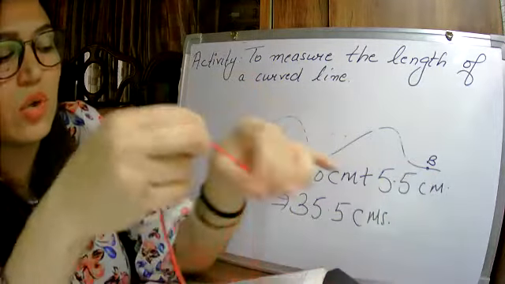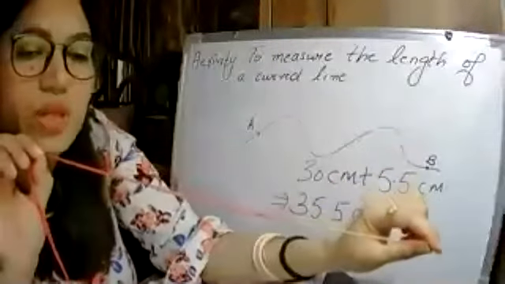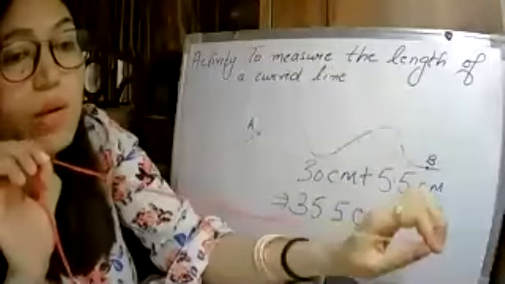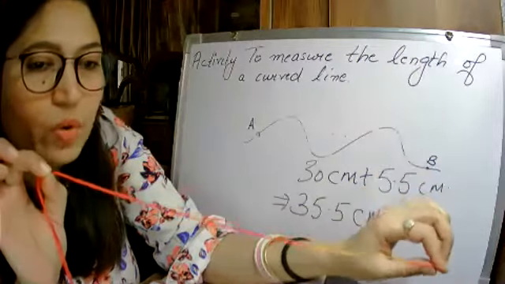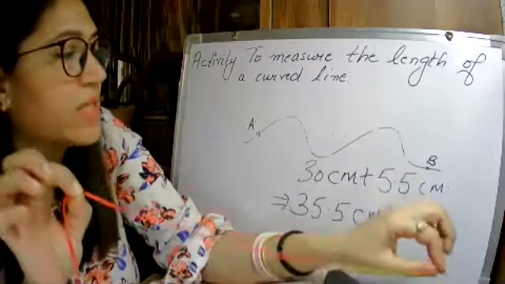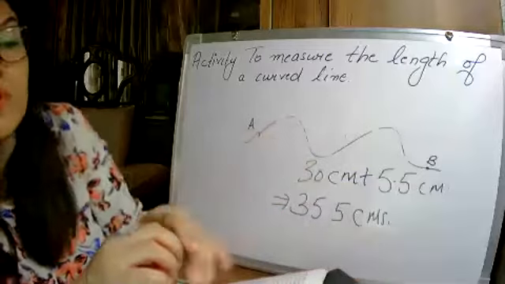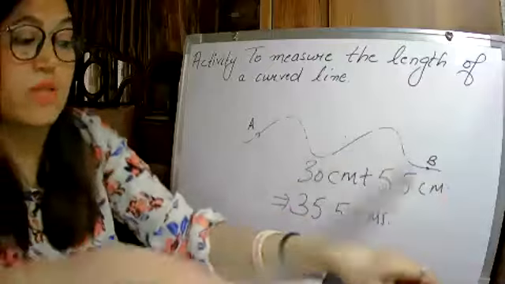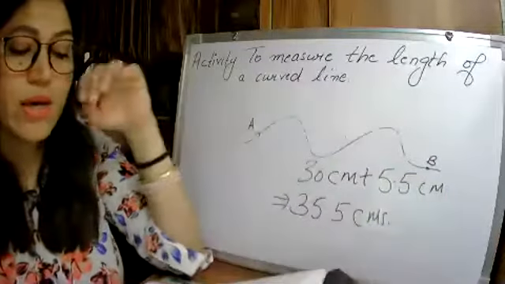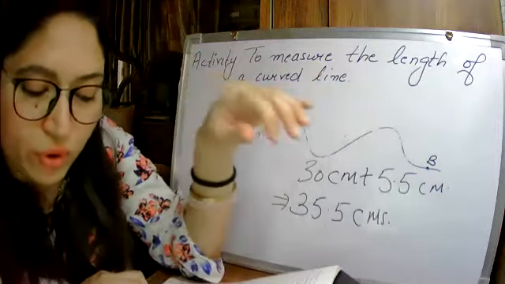Okay, so then you know that this is the thread. Now you can straighten it and you can measure it with the scale, because you know that you can measure the straight things with the help of scale. Okay, you can then take the measurement with the scale. So how much the measurement will come, that will be the length of a curved line. Okay, to measure the length of a curved line. So now I'm going to read from the book exactly the same things which I have done. It is written here, activity 4.